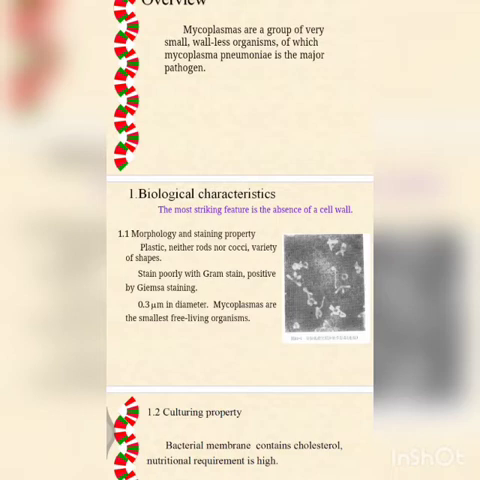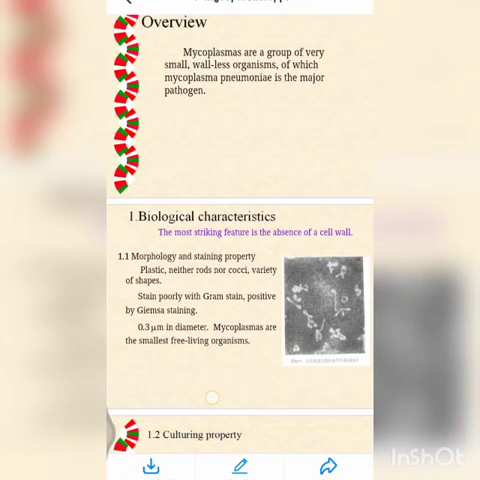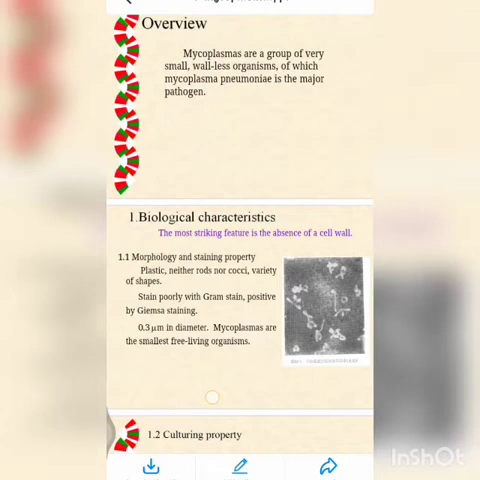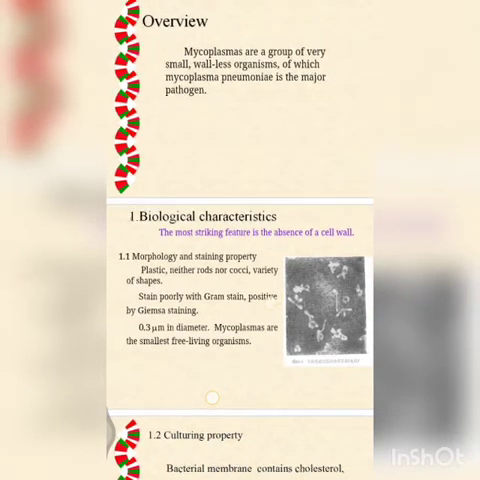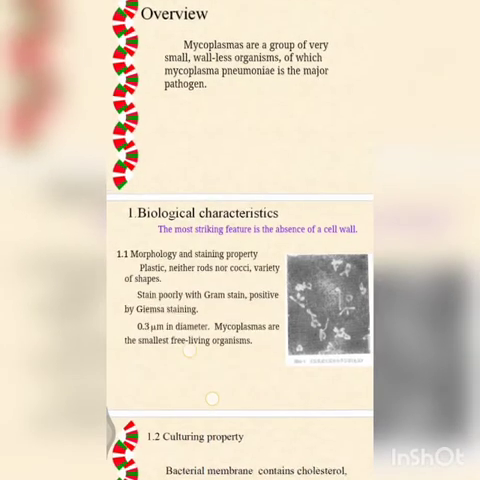They multiply mainly by binary fission, but the genomic replication and cell division are often asynchronous. That is, the process is not going on continuously; it is asynchronous, and so budding and chains of beads are formed in these species. So you can see some of the biological characters. Now the morphology and staining property: they are pleomorphic, neither rods nor cocci, with a variety of shapes, stain poorly with Gram stain, and are positive by Giemsa staining. Remember that they are positive by Giemsa staining. And as I said, they are 0.3 μm, and Mycoplasmas are the smallest free-living organisms.